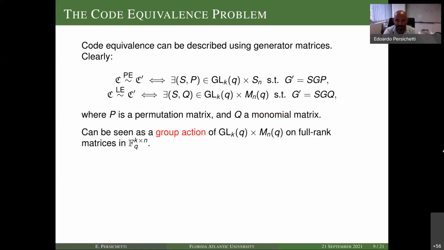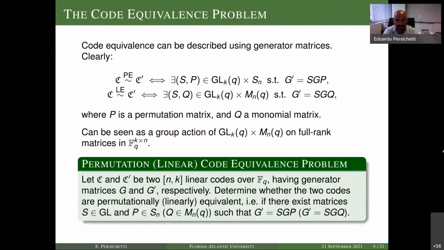What is interesting, in fact, is that we can see this as a group action of this group here on the set of generator matrices, which are the full rank matrices in F_q of dimension k times n. The fact that this can be seen as a group action is kind of important for cryptography because we can use this in certain protocols that the previous ones could not use.